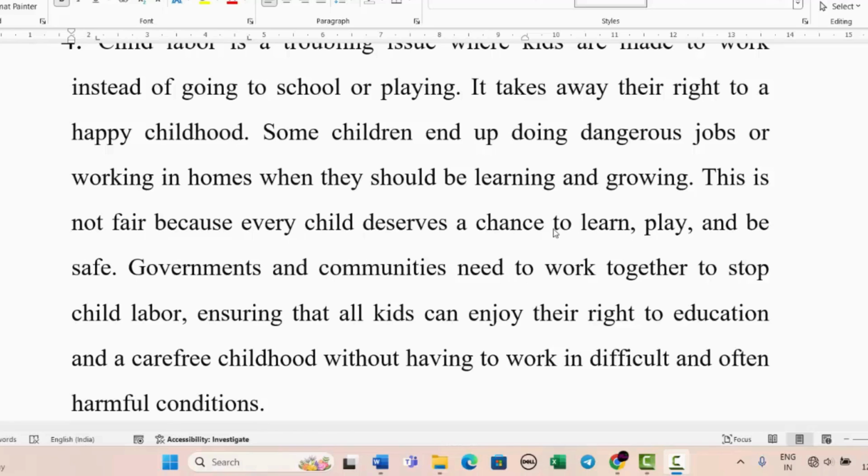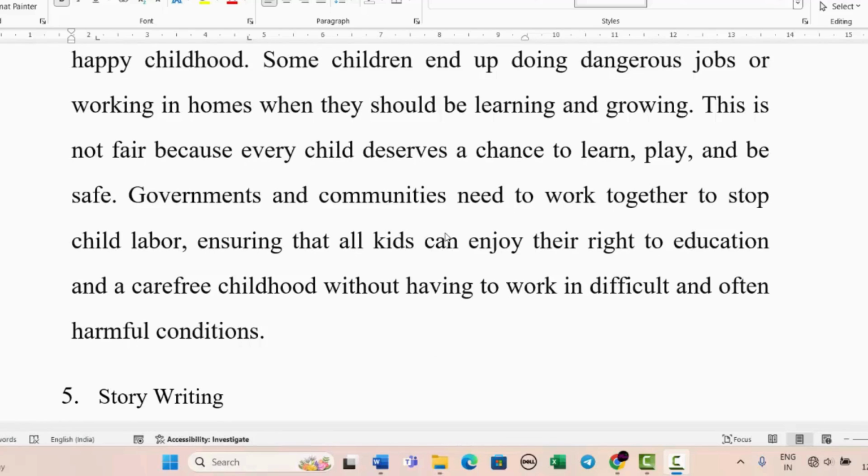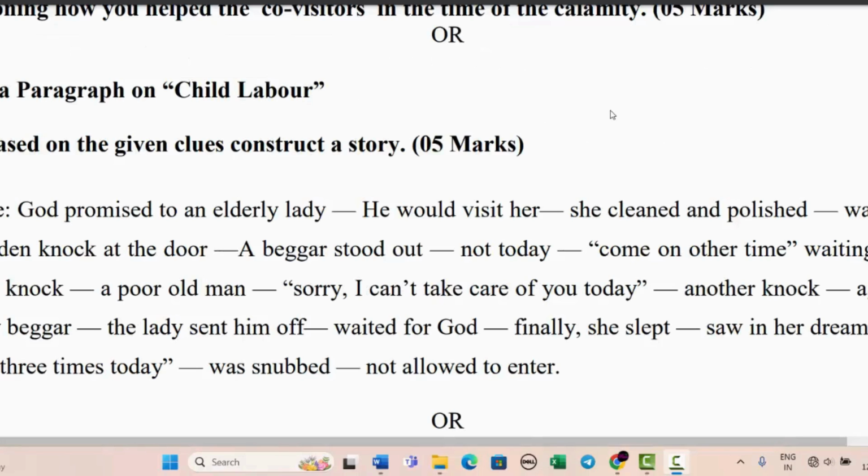This is not fair because every child deserves a chance to learn, play, and be safe. Governments and communities need to work together to stop child labor, ensuring that all kids can enjoy their right to education and a carefree childhood without having to work in difficult and often harmful conditions. So, this is what I have written. You can write your own.